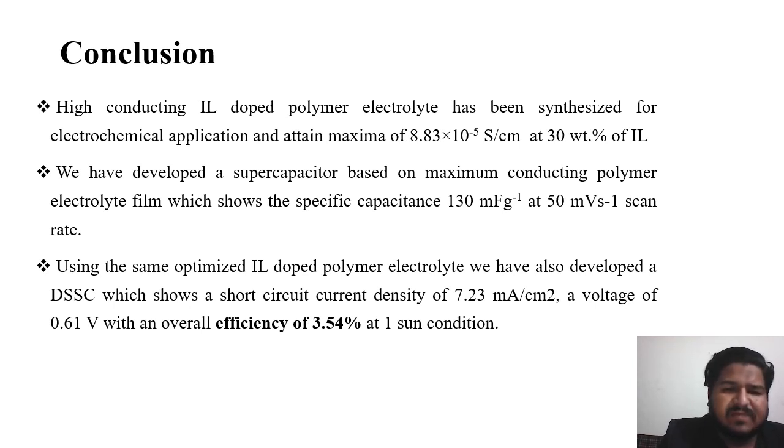Also, we have fabricated the DSSC device using the same optimized polymer electrolyte film, which shows a short circuit current density of 7.23 milliampere per centimeter square and a voltage of 0.61 volt with an overall efficiency of 3.54% at one sun condition.